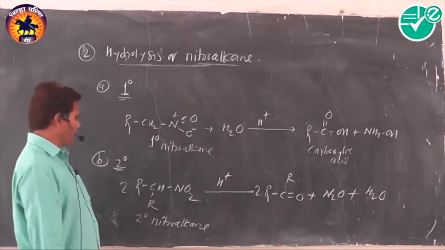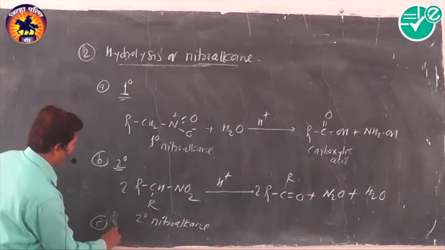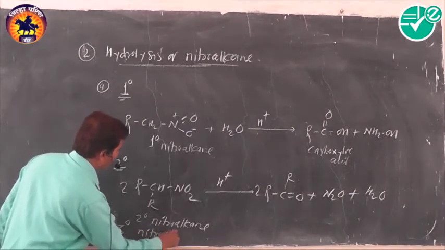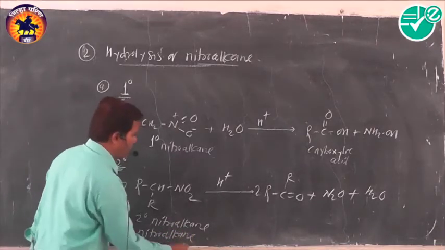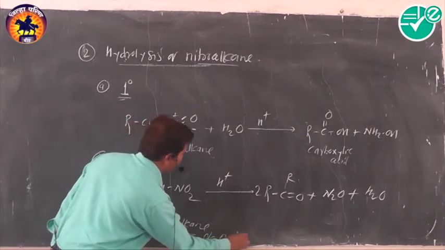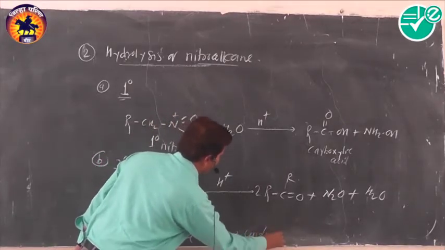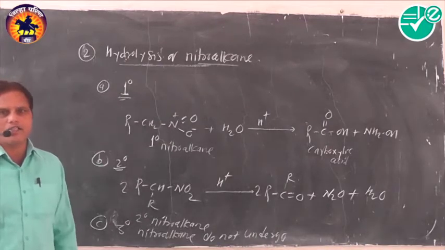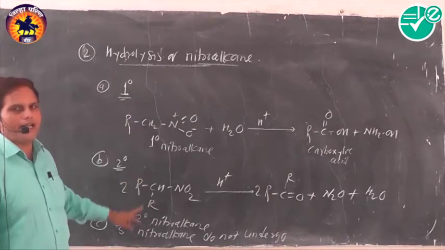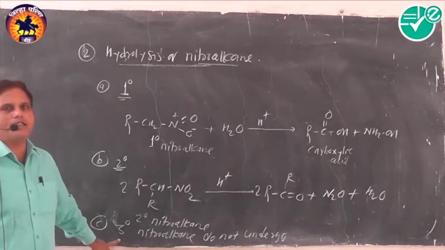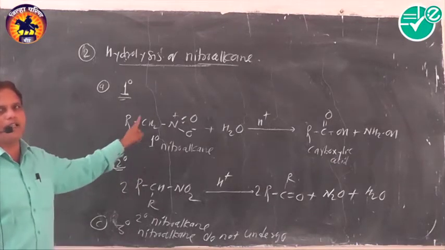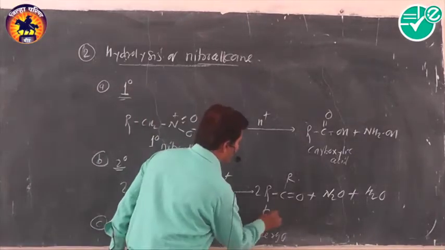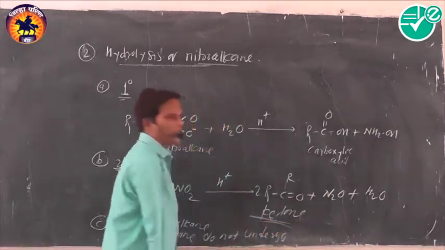Okay. And the third one is tertiary nitroalkane. Tertiary nitroalkane does not undergo hydrolysis. That's why by using this reaction we can easily distinguish between primary, secondary and tertiary nitroalkane, because primary gives carboxylic acid, secondary gives ketone, and tertiary does not undergo hydrolysis.